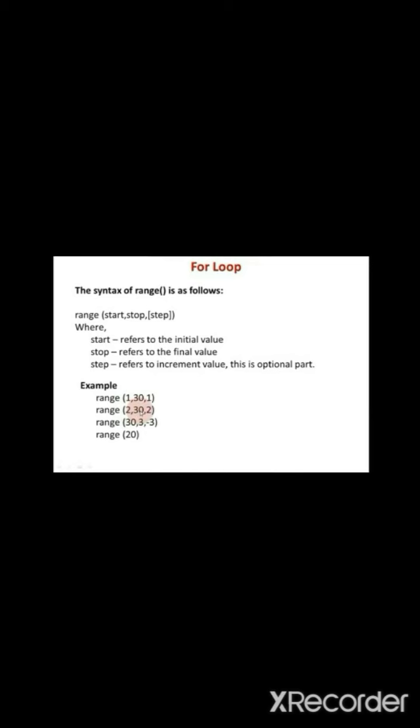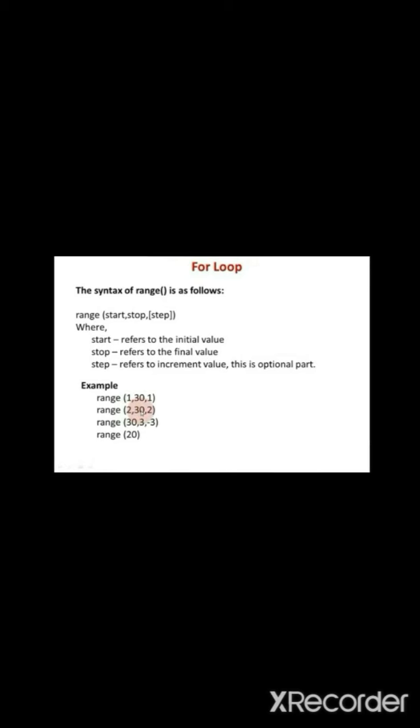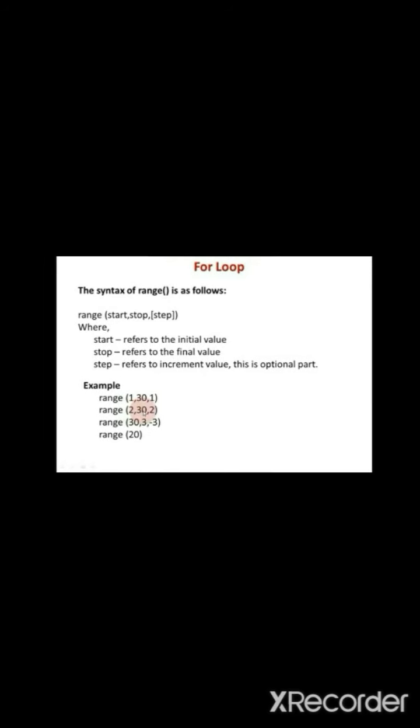Look at the fourth example. Range bracket of 20 means if we give only one argument for this function, it takes it as a stop value. When the start value and step value are not given, it takes the start value as 0 and step value as incremented by 1.